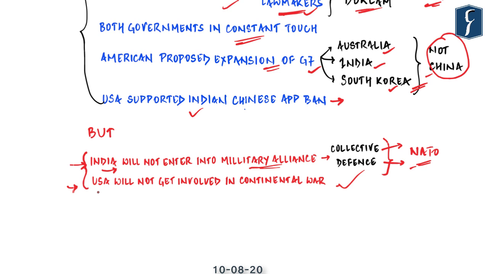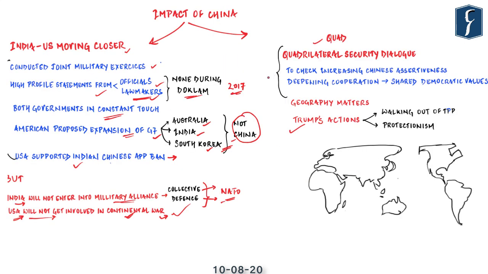The second important reason because of which the United States of America is unlikely to come to the rescue of India is that the US is already withdrawing from Afghanistan after around 20 years of war, and Afghanistan is a very small and insignificant country. Trump has also clearly stated that the USA is not going to get involved in confrontations across the globe, and hence it is unlikely that the USA will get involved in another continental war. So these were the arguments which suggest that although the relationship between India and the US is growing stronger, the USA cannot be relied upon in India's confrontation with China.